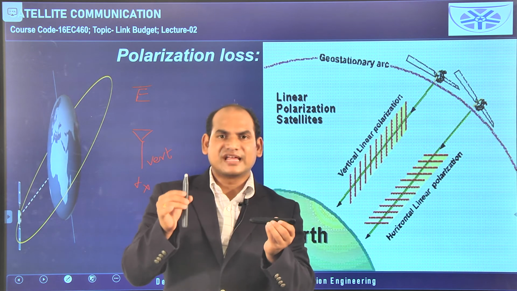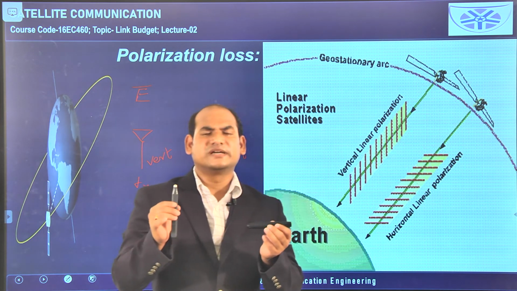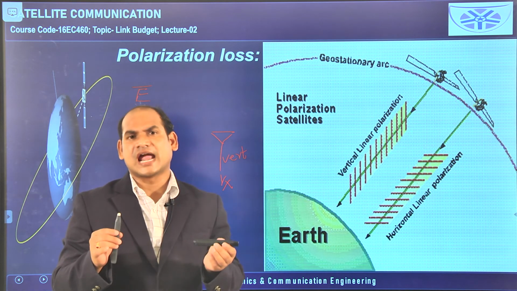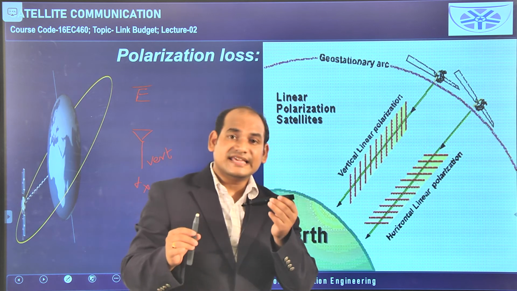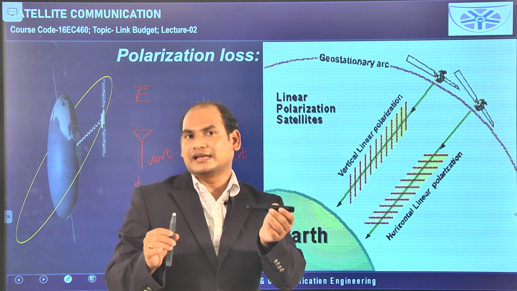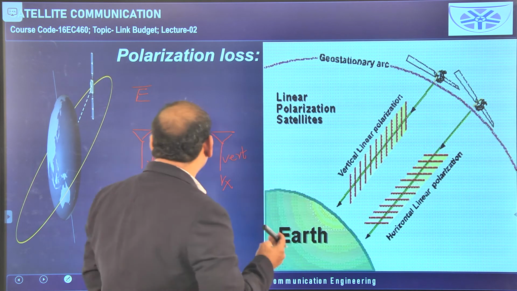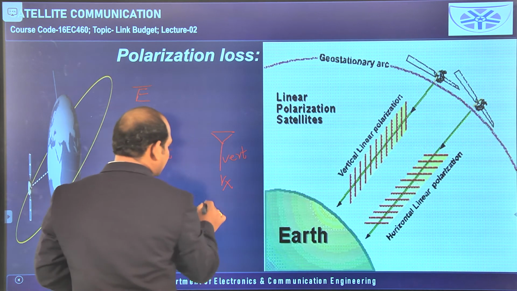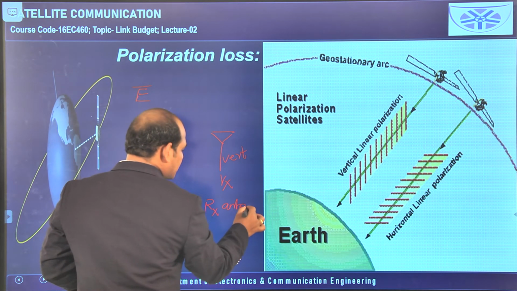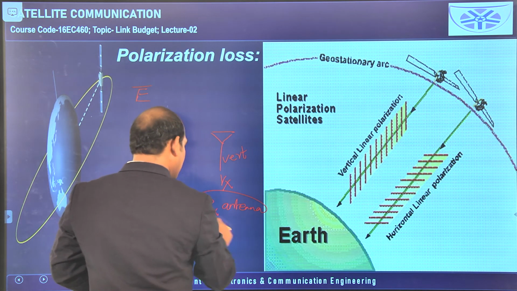Whatever polarization we take for the transmitting antenna, it is better to take the same polarization for the receiving antenna also. So, this polarization loss is because of the nature of the receiving antenna, and we consider it for the receiving antennas only. This is one of the important points you have to remember.